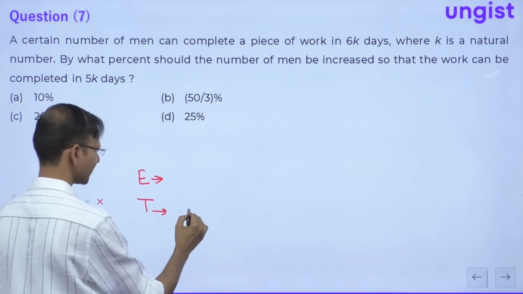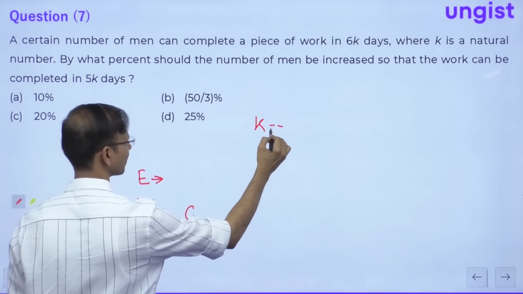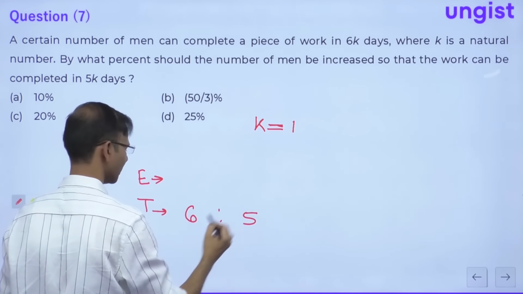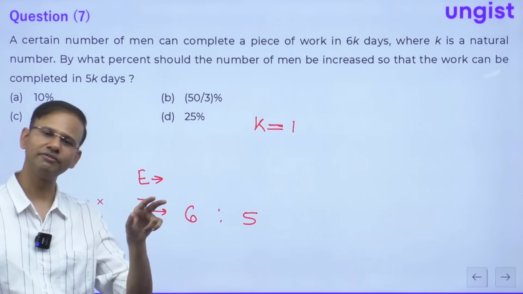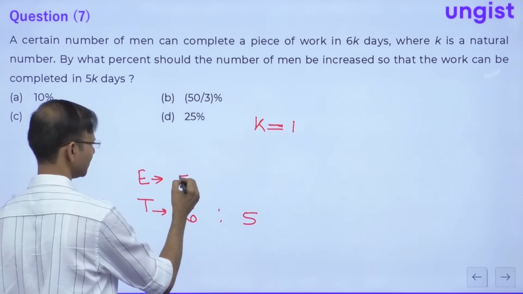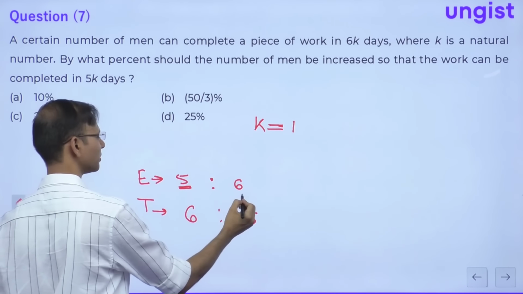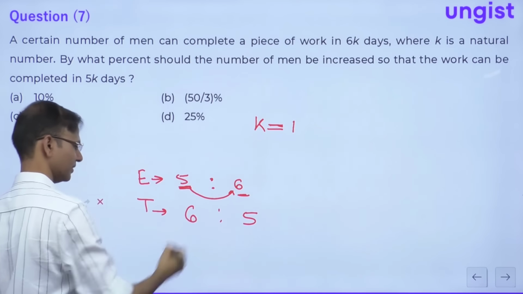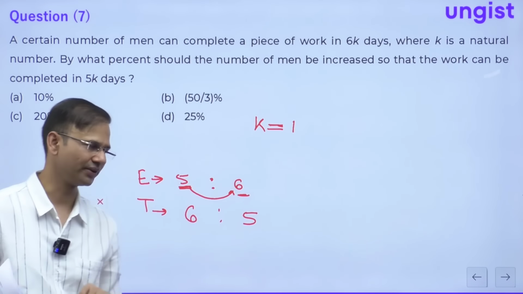So initially it is 6k days. So guys, I'm putting k as 1. So initially it is 6 and now it is 5. So the time is in the ratio 6:5. So efficiency will be in the reverse manner, so it is 5:6. Right everybody? So initially the efficiency is 5, now the efficiency is 6, right? So efficiency or manpower, you can say, the number of workforce, right?